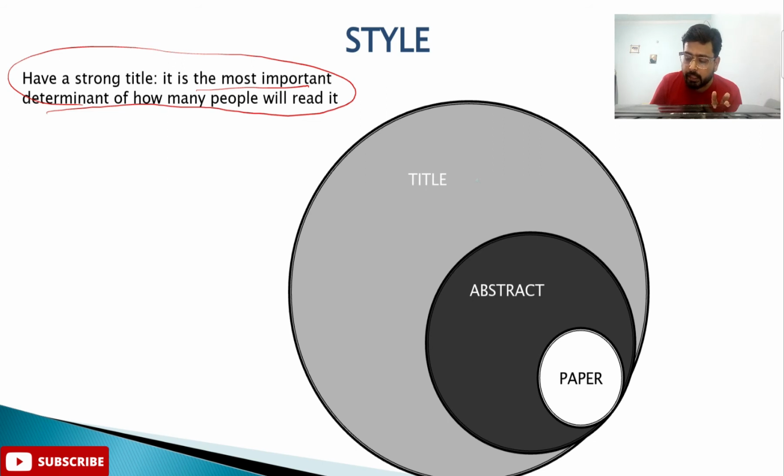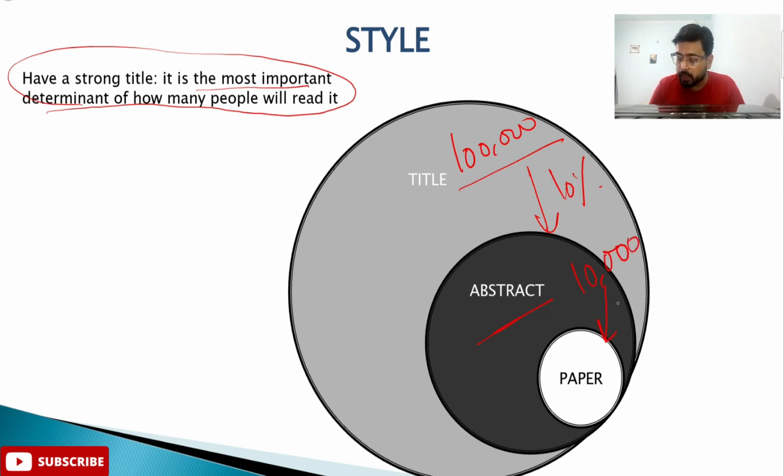As you can see in this figure, your title is going to be read by, let's suppose, 100,000 people. Out of those 100,000 people, only approximately 10% are going to read your abstract, depending upon how good your title is. It can be a lower number, so it comes to 10,000. Out of this 10,000, only 10% or less are going to actually read your paper. So only, let's suppose, 100 people are going to read your paper if your title is good.